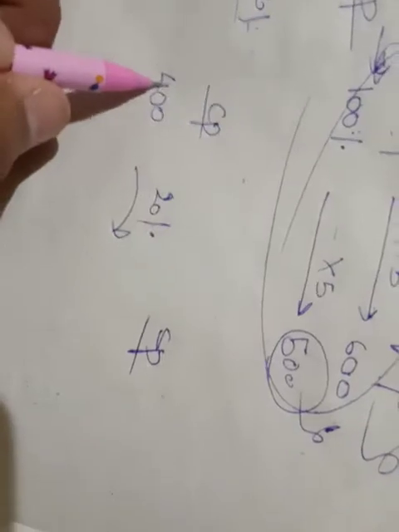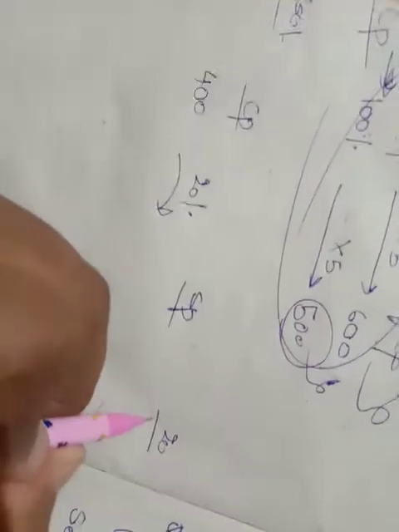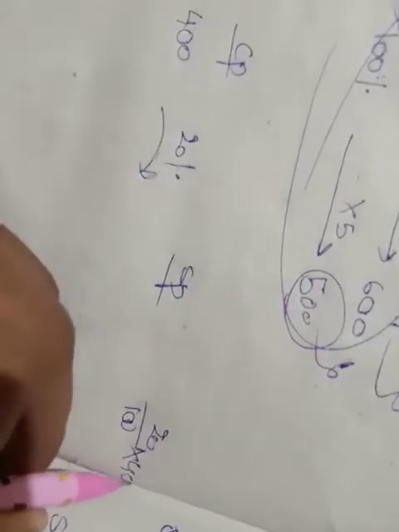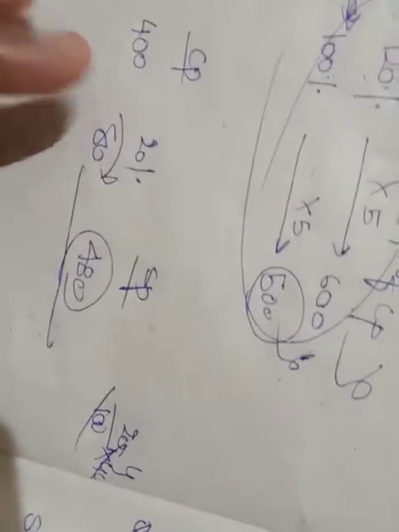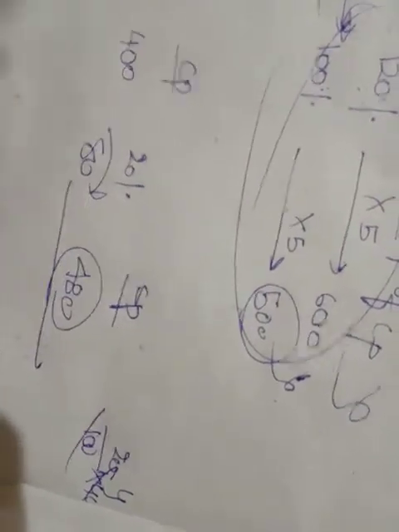So 20% of 400 is how much? 20 by 100 into 400, which is 80 rupees I'm increasing. What is the selling price? 480, right? Within one step it is finished.